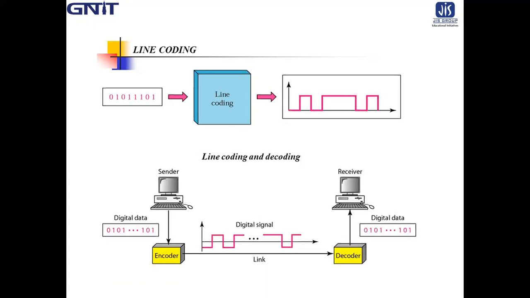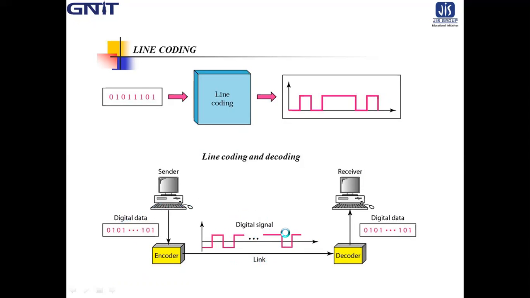So what should I do? Before transmission, the signal is sent to an encoder, which converts it into some particular suitable data formats. There are some standard data formats, and then it is transmitted over a communication channel.